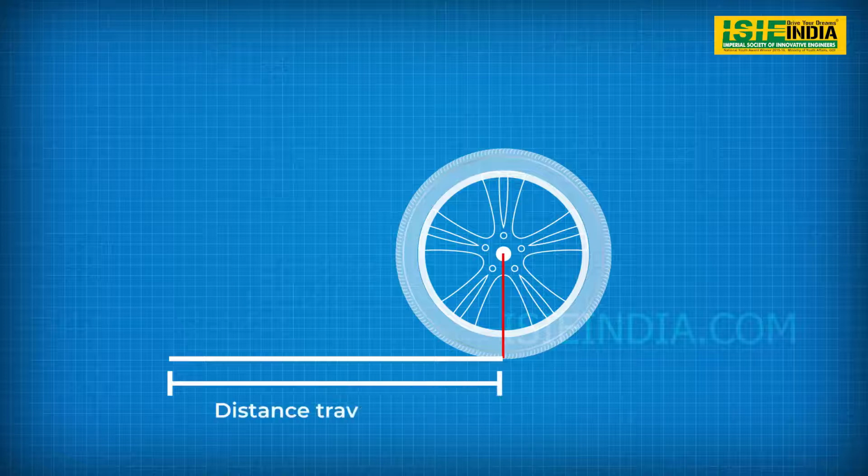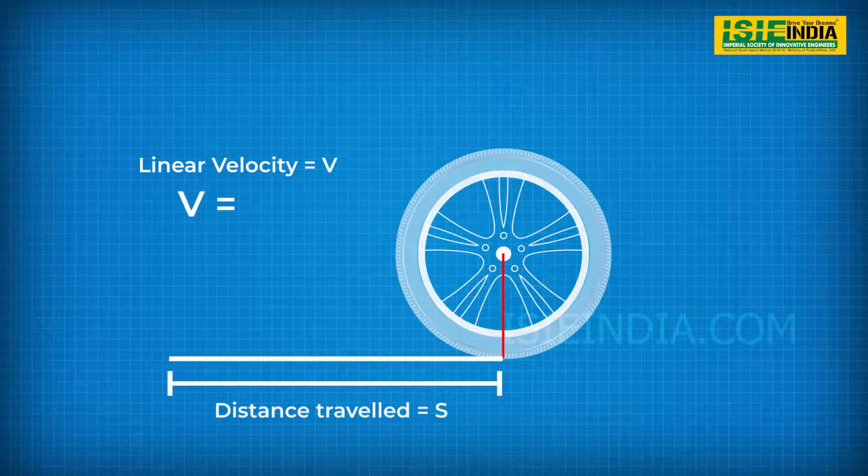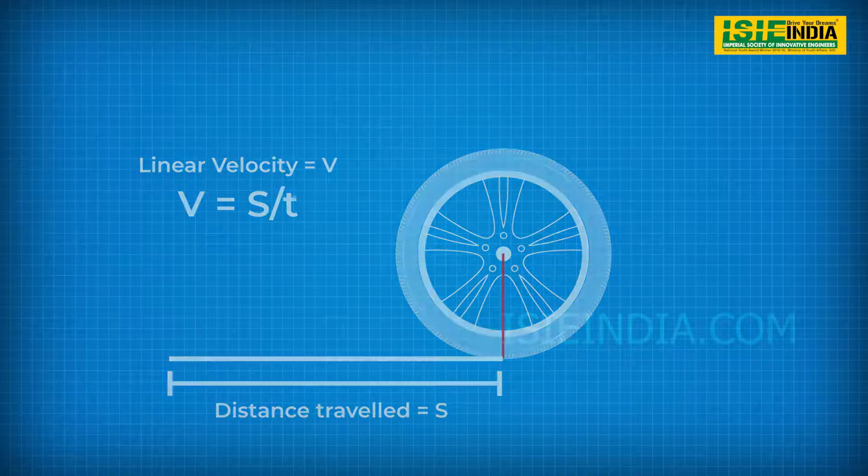Now for the same wheel, as we have already mentioned, apart from having a rotational motion, it is also having a linear motion. So let the linear distance traveled be s. So now the linear velocity for the given time t can be represented as s by t.